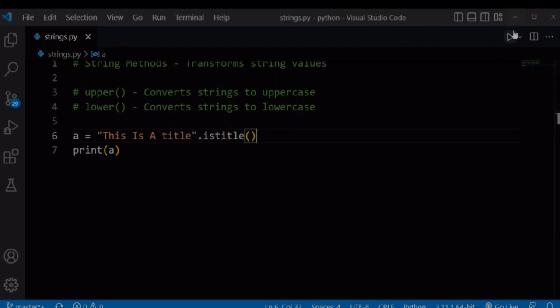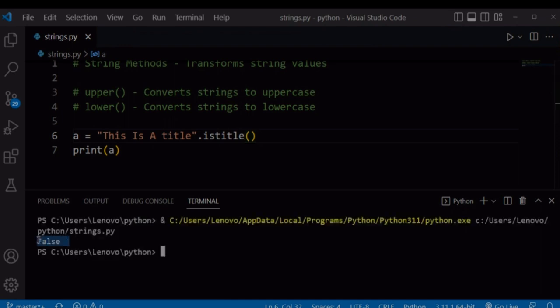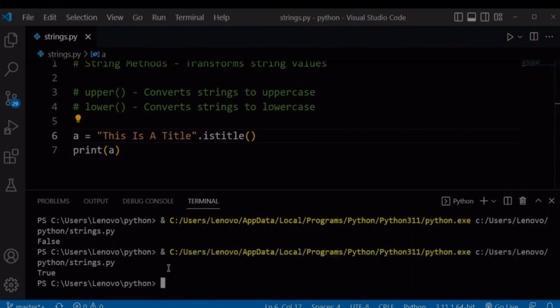If you run our file, it has returned false because a word in our string begins with a small letter, and if we change that to a capital letter, run our file again, it's going to return true. And you can use this title method to validate whether every word in a string starts with a capital letter. For example, if you have a list of strings, you can check if those names start with a capital